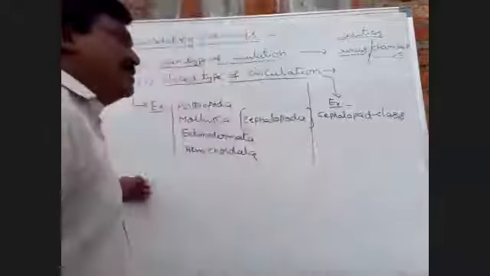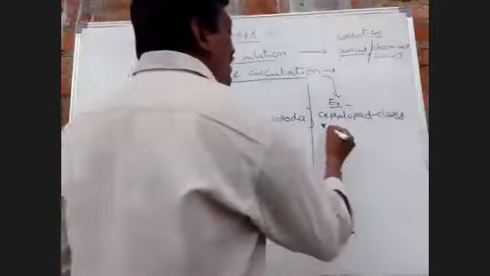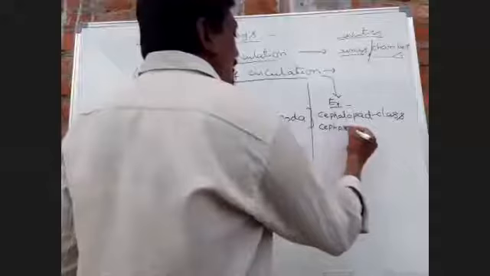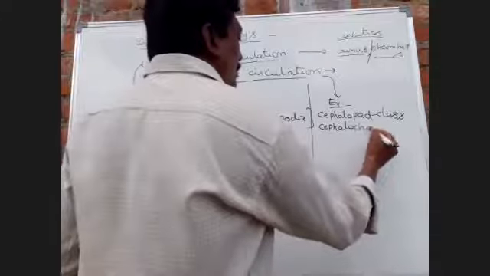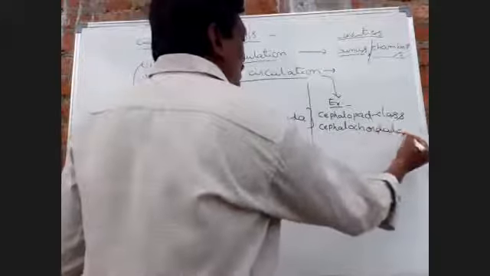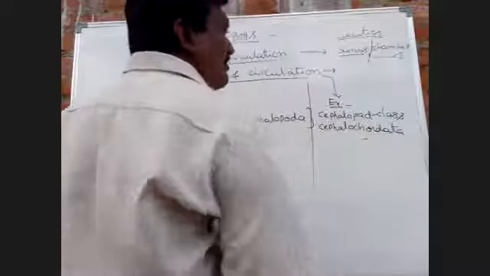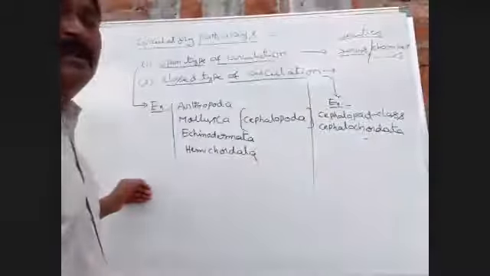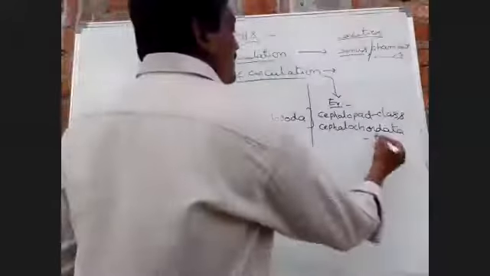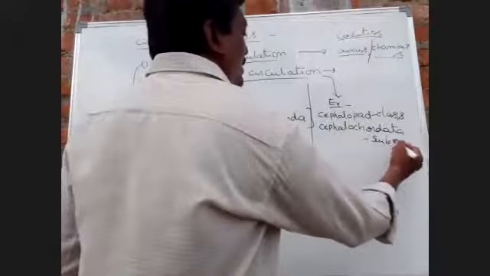Next, Cephalochordata. Cephalochordata is one of the subphyla in the phylum Chordata.